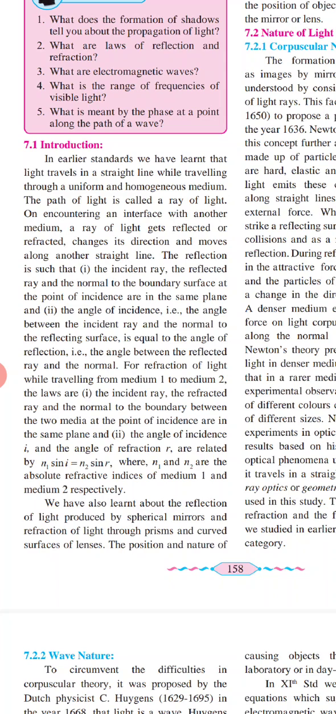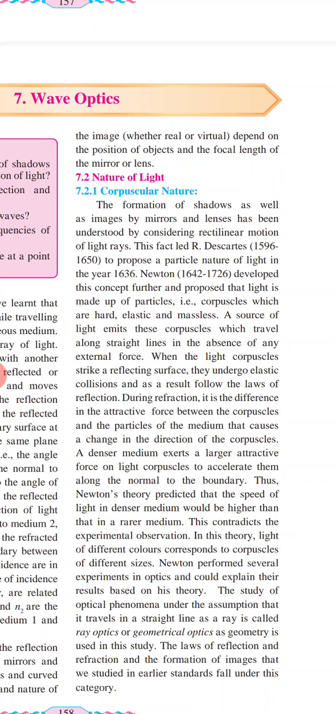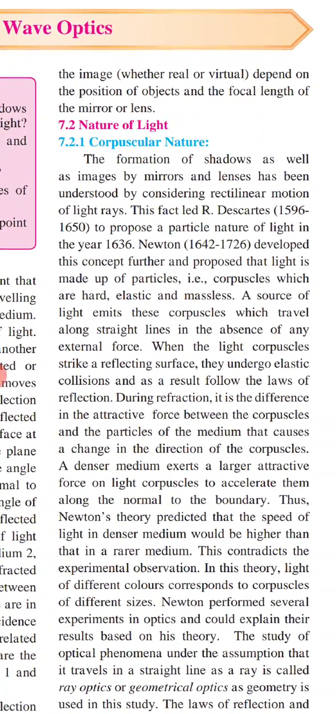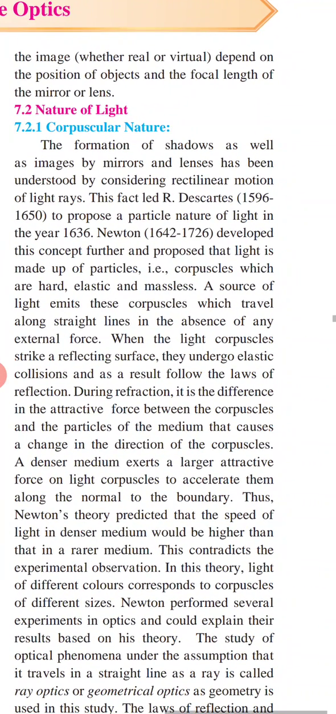We have also learnt about the reflection of light produced by spherical mirrors and refraction of light through prisms and curved surfaces of lenses. The position and nature of images, that is whether real or virtual, depend on the position of the object and the focal length of mirrors or lens. Now on the basis of this basic explanation, we have to study the nature of light. First of all, we will consider the corpuscular nature.